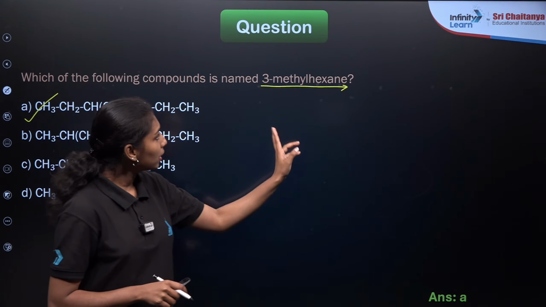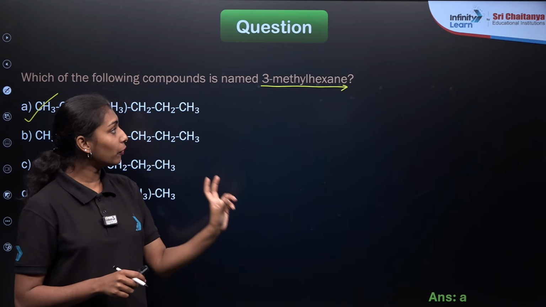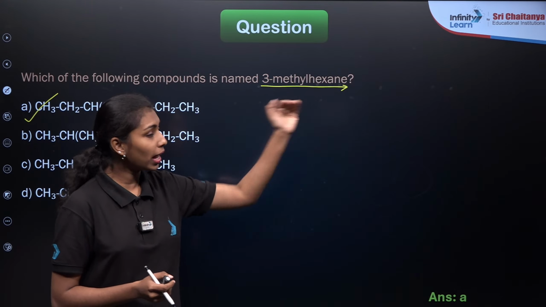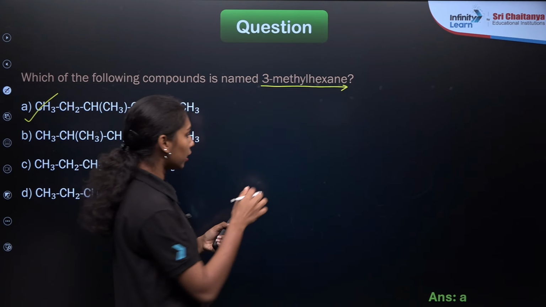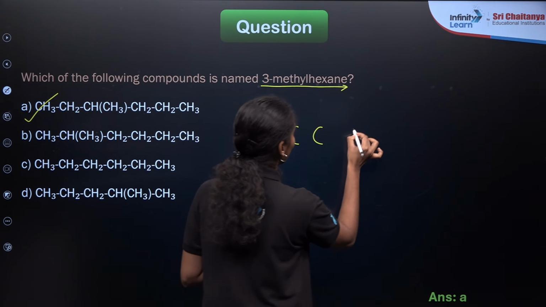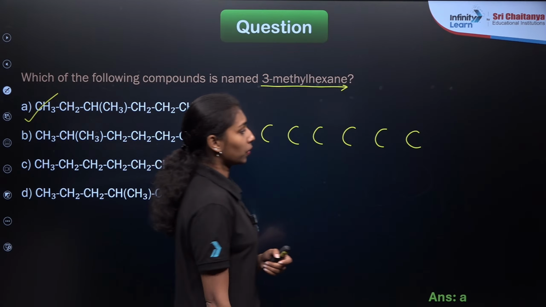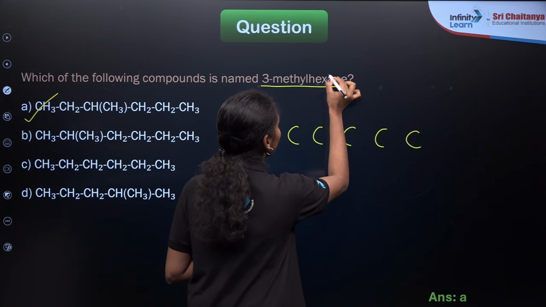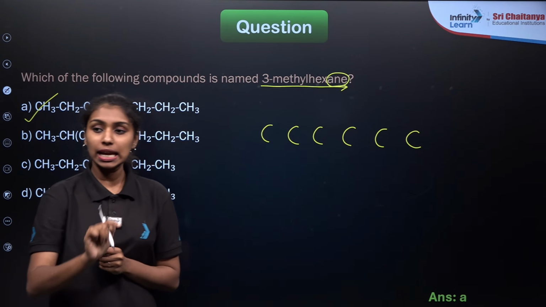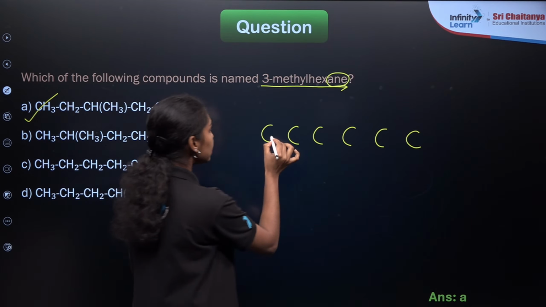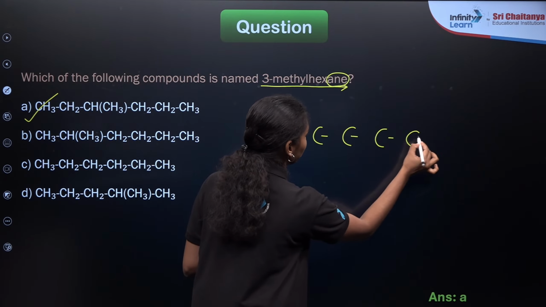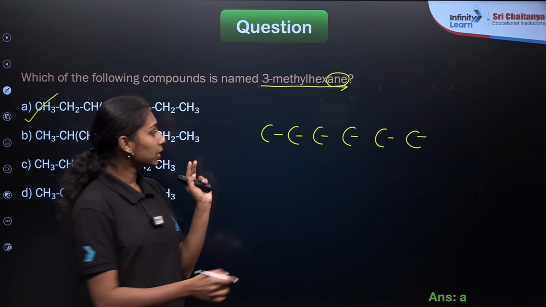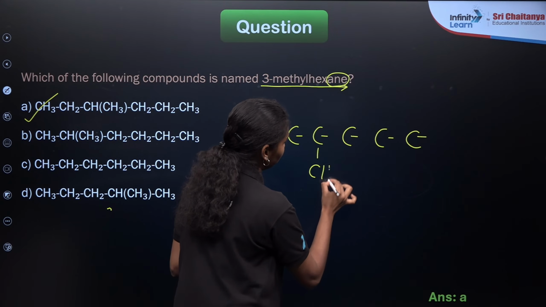Farhan, wait, I am explaining now. 3-methyl hexane, right? So we need to identify the total number of carbon atoms present in the straight chain. So it will be hexane. Hex stands for 6 carbon atoms, so we are taking here a total of 1, 2, 3, 4, 5 and 6 carbon atoms. Then the suffix given here is ANE, which means that the compound contains only single bonds. So I am taking single bonds over here. Then 3-methyl means at the third position of the carbon, there will be one methyl group present.